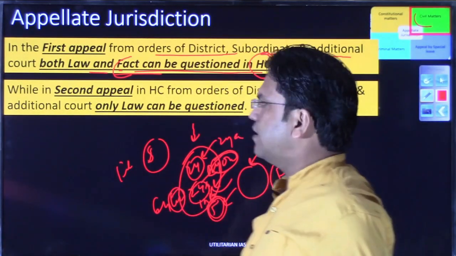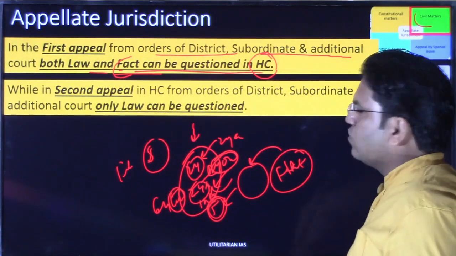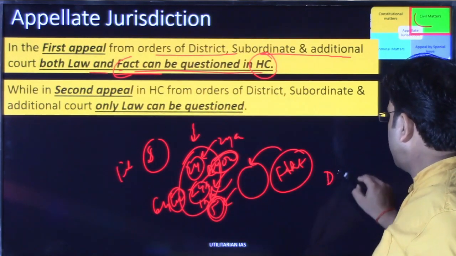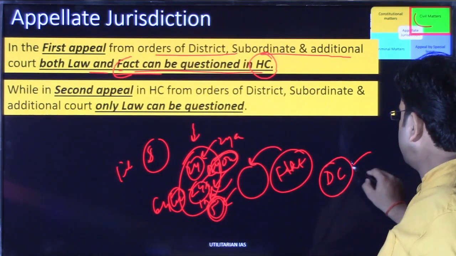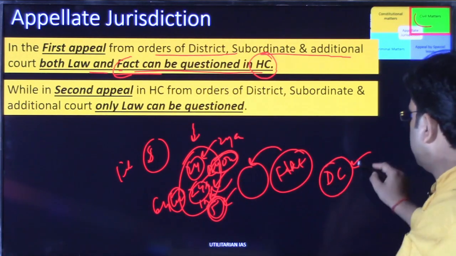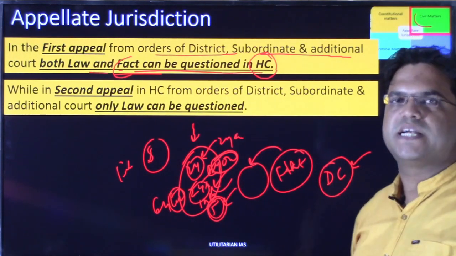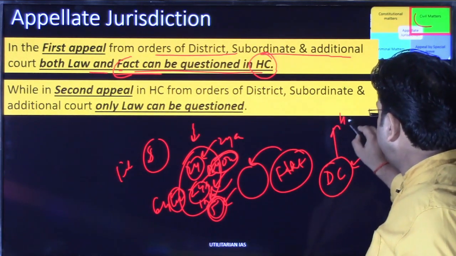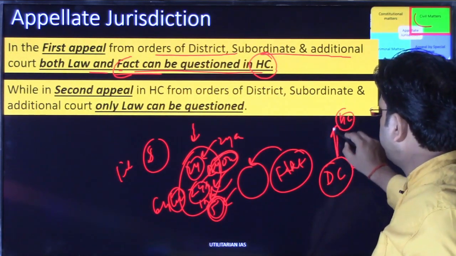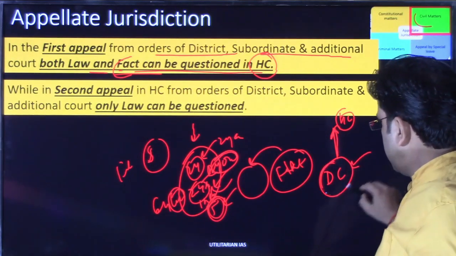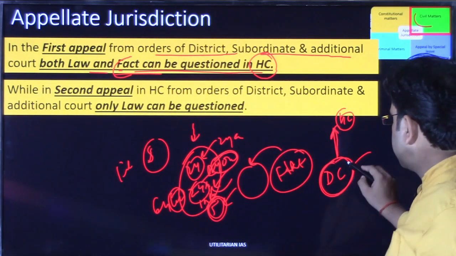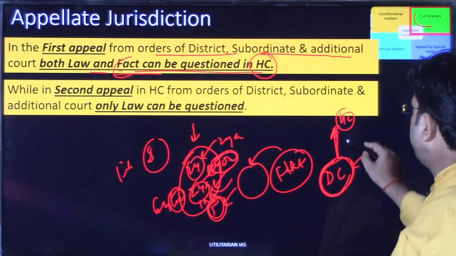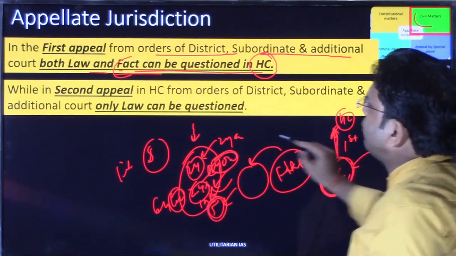Now you can track, so you go to the subordinate courts, you drag this builder into the subordinate court, the district court, right, and whatever judgment comes there in the district court, if you are not satisfied with that judgment, then you can move to the High Court directly, and this will be your first appeal, right? There was a decision delivered by the district court, right? You are not satisfied with the decision of this district court, you are going to the High Court, so this will be called your first appeal.